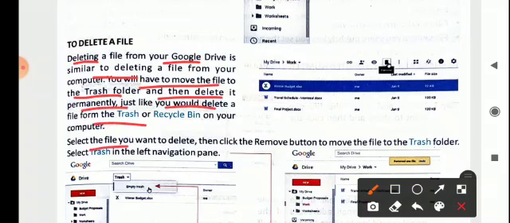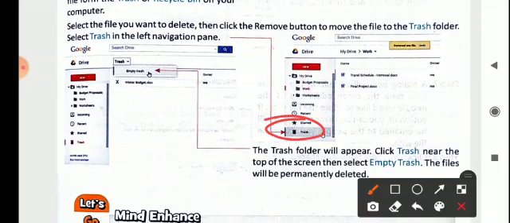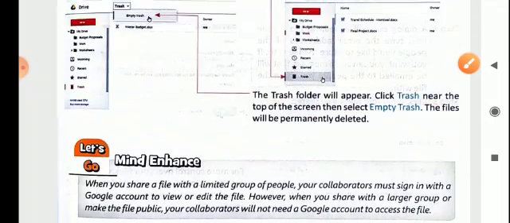So select the file you want to delete, then click the Remove button to move the file to the trash folder, and select Trash in the left navigation pane. This is here, you can see. Now the trash folder will appear. Click Trash near the top of the screen, then select Empty Trash, and the files will be deleted permanently from there also. So once you delete from there, you will not be able to get the files back.